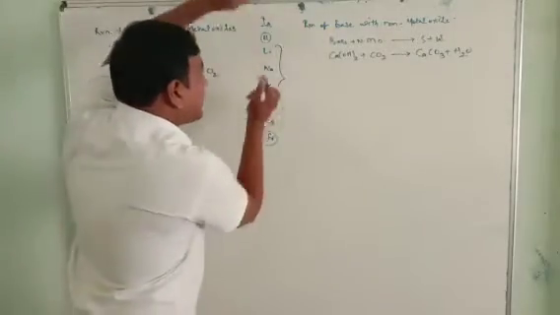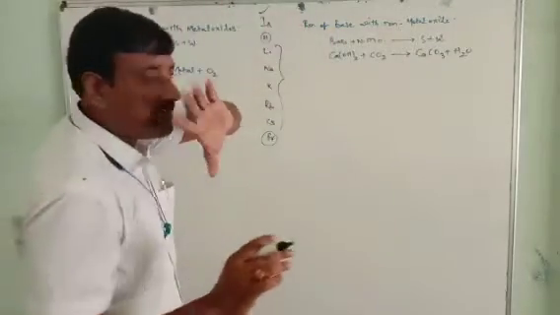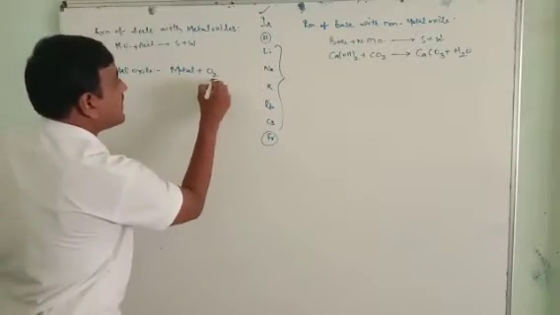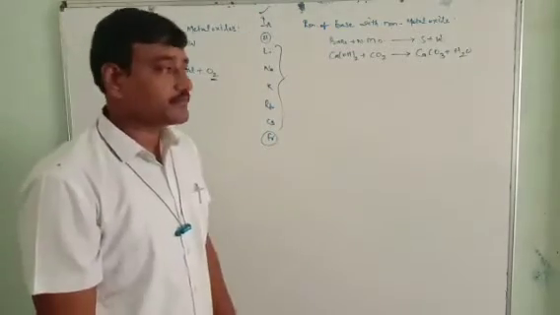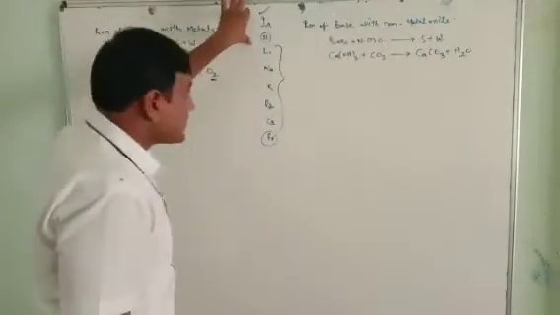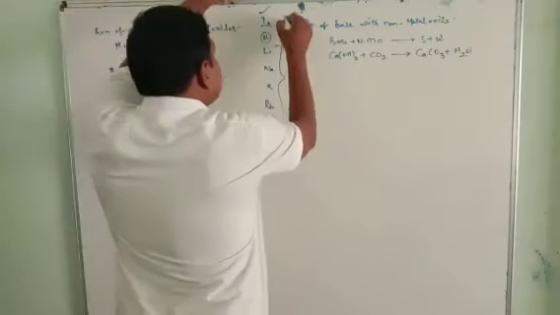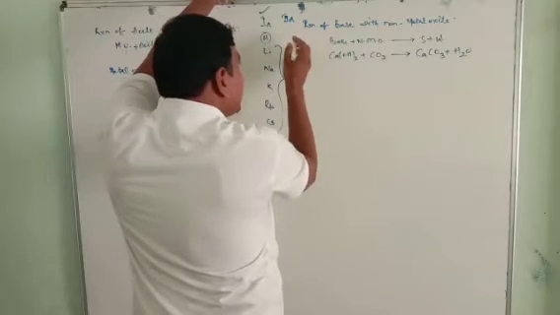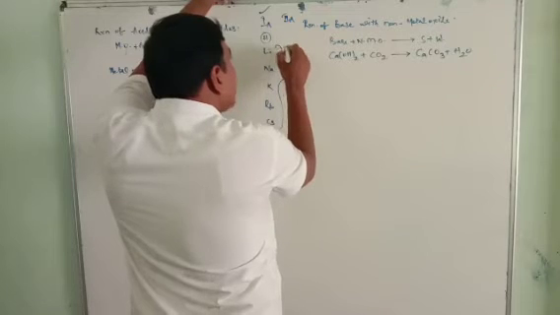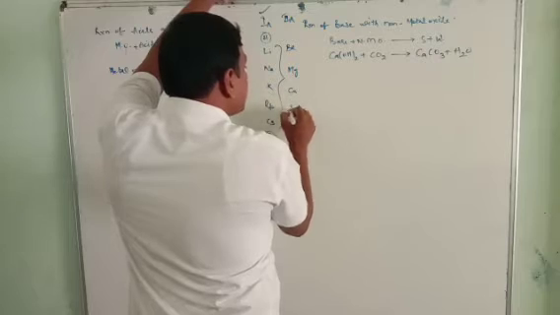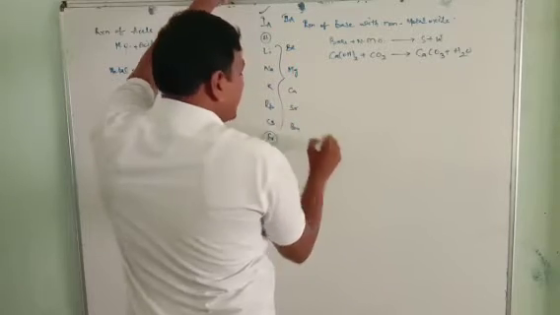I would like to take only first A group elements. Listen carefully. When these metals contain oxygen, they are called metal oxides. Not only first A group elements, also second A group elements. What are the second A group elements? Beryllium, magnesium, calcium, strontium, barium.